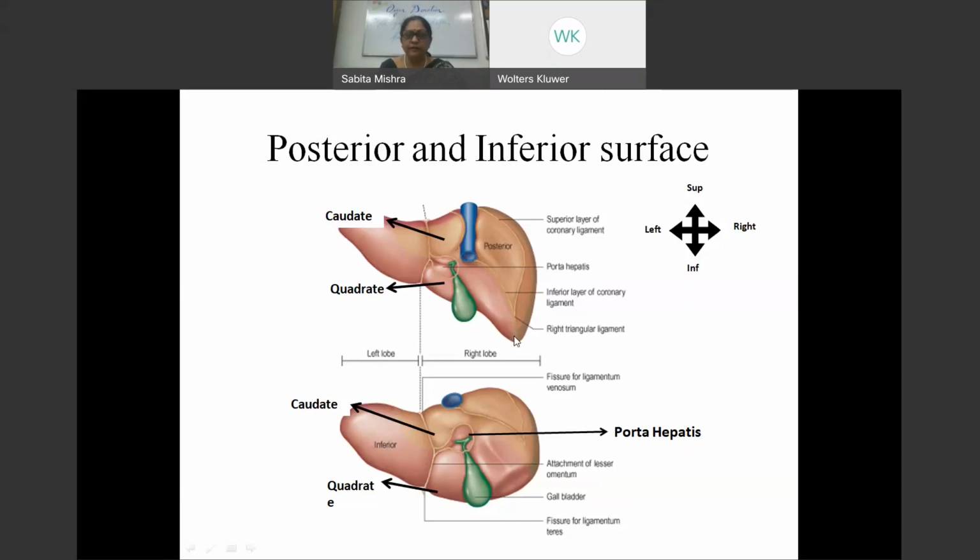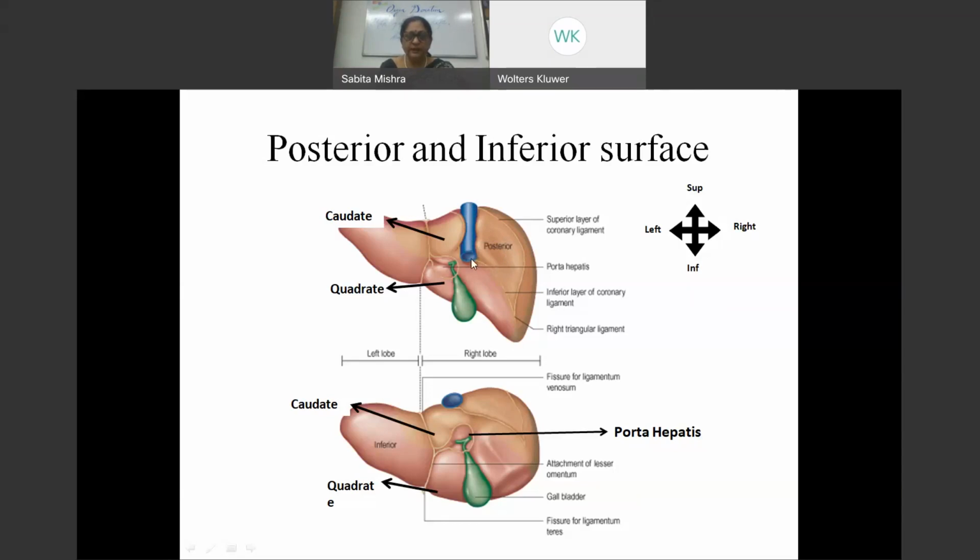So we have a triangular ligament, and as a result, we have an area which has got no peritoneum in the posterior surface of the liver, which is called the bare area of the liver, which is bounded by the superior layer of coronary, inferior layer of coronary, and the base is formed by the IVC.